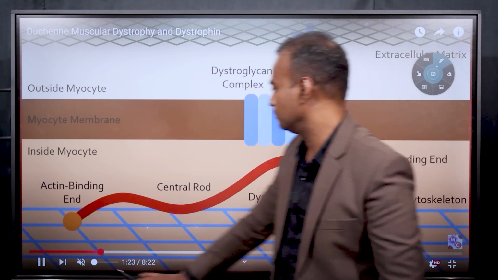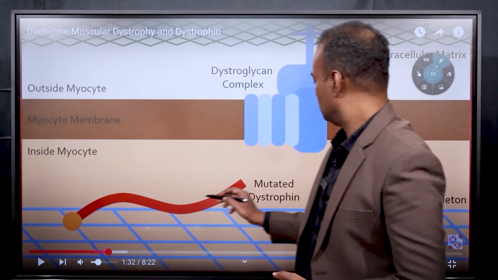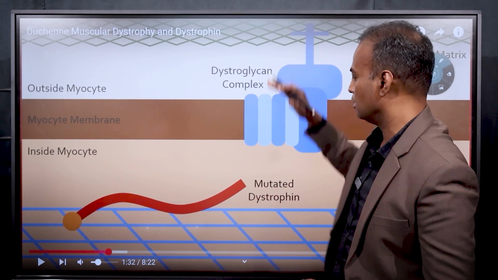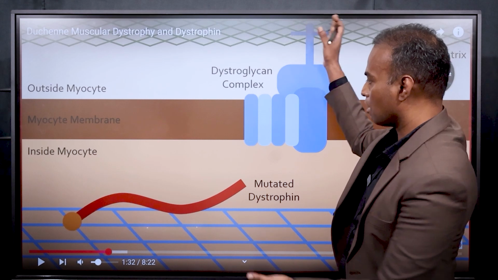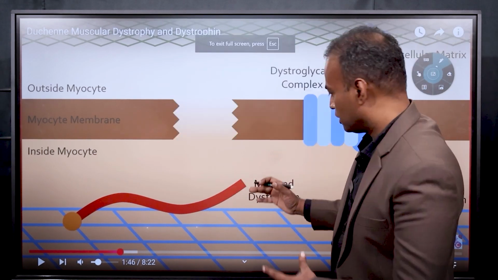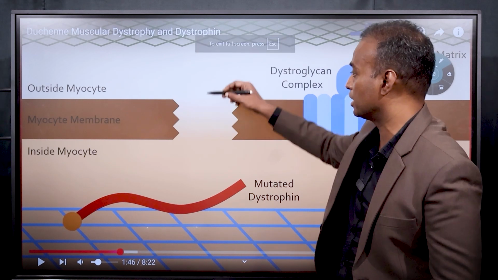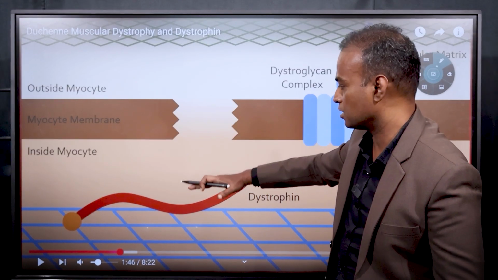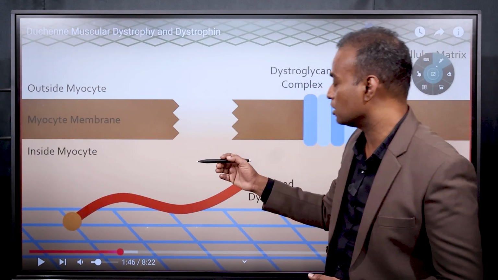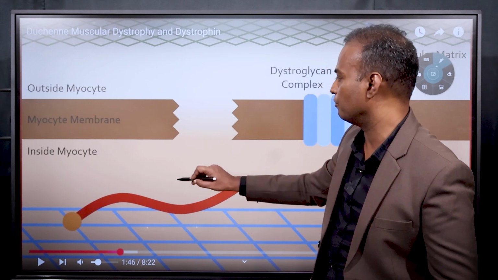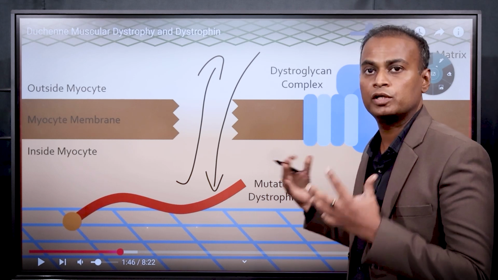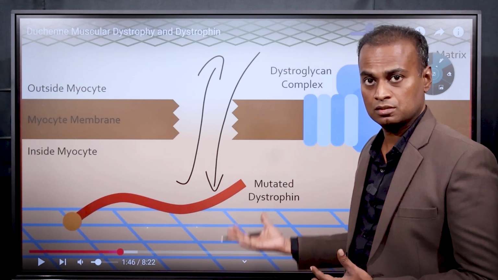In this case you can see that the dystrophin protein is not complete, it is damaged. The connection between the extracellular matrix and cytoskeleton is lost. These are not attached with the dystrophin protein, because the dystrophin protein is defective. When the dystrophin protein is defective, there will be a crack in the plasma membrane. This is inside the cell, this is outside the cell. When there is a crack in the plasma membrane, the things that should be within the cell will easily go out, and the things outside the cell will easily come in, and this will damage the muscle. We will look at what these are in the next video.